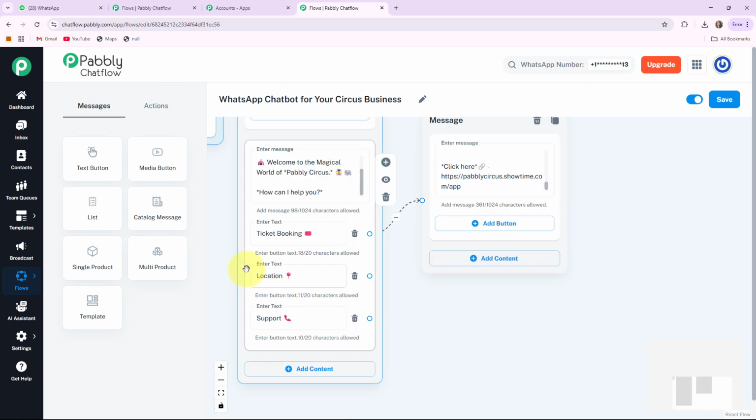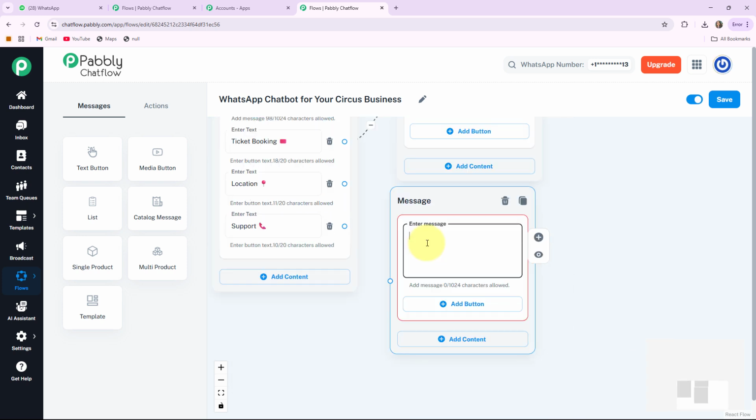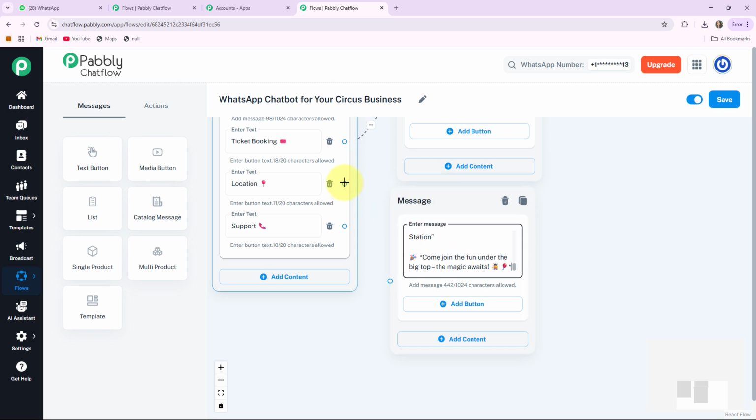In the next step, when my customer wants to know about the location of my circus, they will click on this button. So my bot will respond to them. For this, here I am adding another text button. Drag this message box here and enter the location of my circus. Here I write it. After that, I'll connect the circle in front of location to the message where I wrote the details.